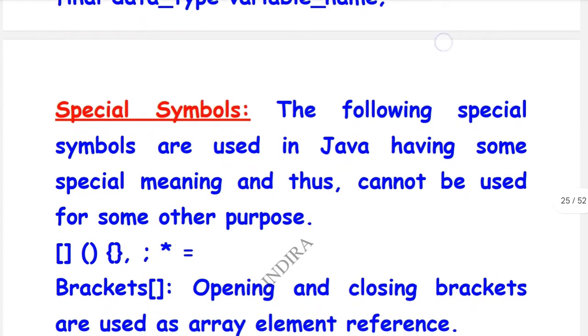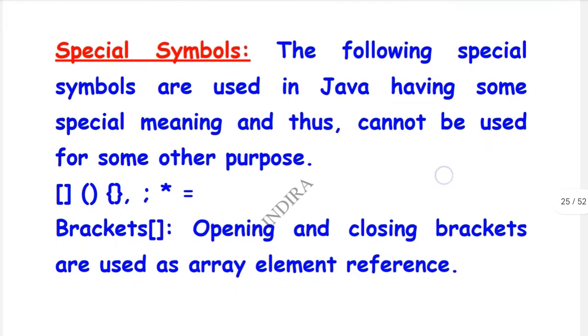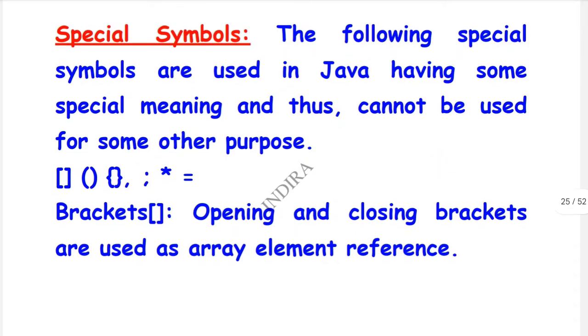Special symbols. We all know about these special symbols. The following special symbols are used in Java having some special meaning and thus can't be used for any other purpose. Brackets, opening and closing, are used for array elements. In arrays we use the brackets. Remember the structure of Java: in the String arguments we used an array, and in that array we used these square brackets.